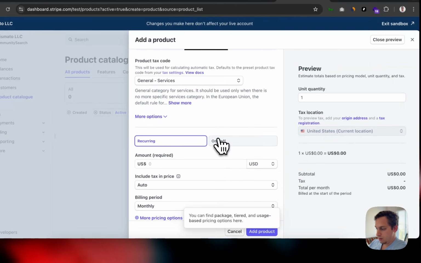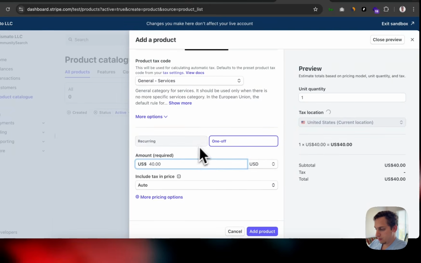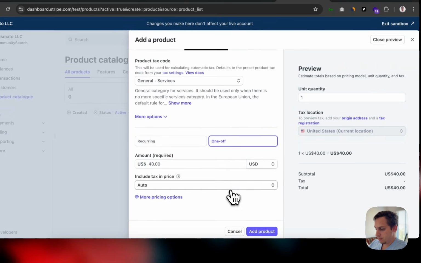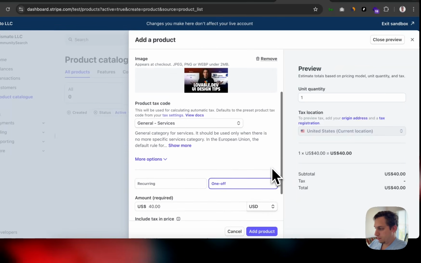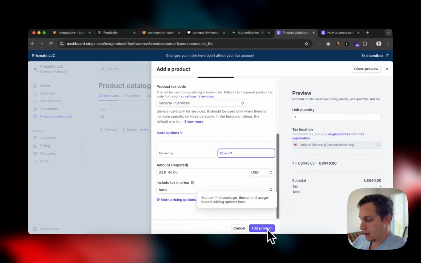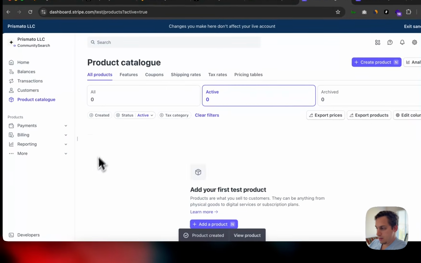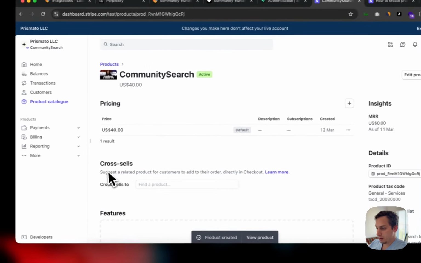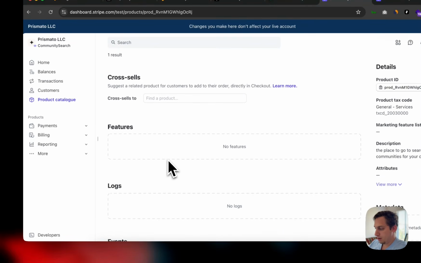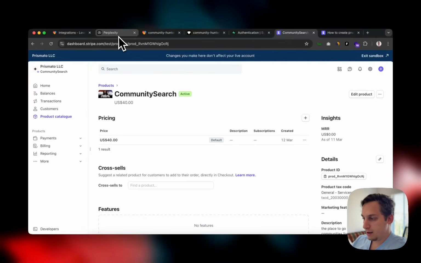And we want something one-off, $20, $40. Include tax in price, auto. Yes, so what we can do, unit quantity, so add product. Right? And then we have this product. We can click on this. We have a specific product ID, and I believe we have a price ID too. But let's just go back into here.